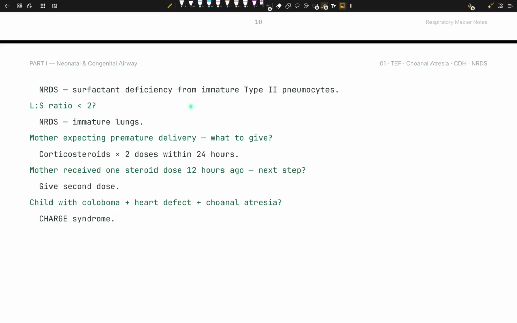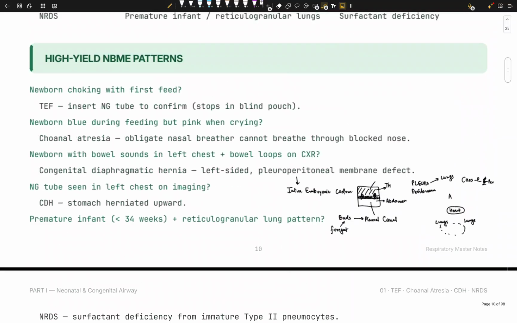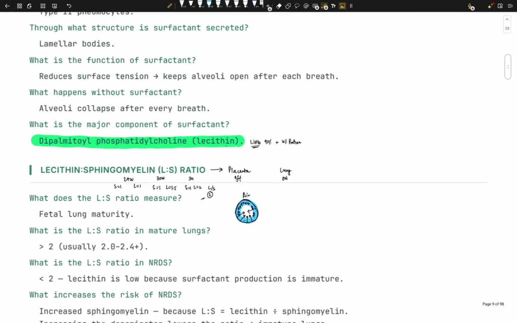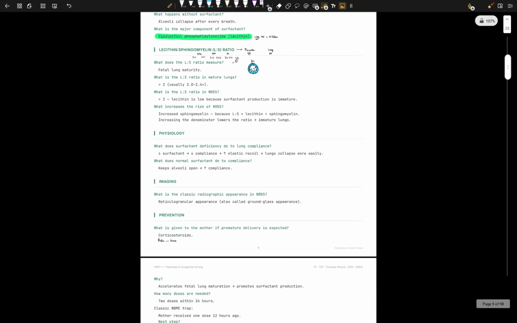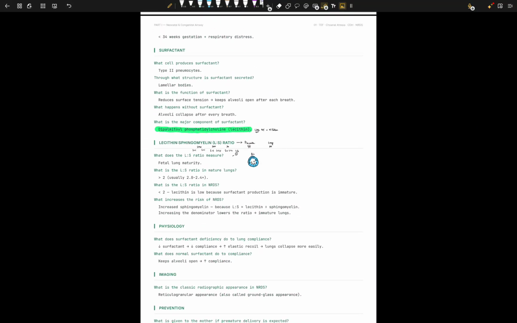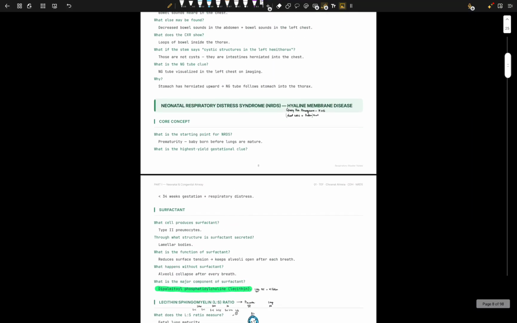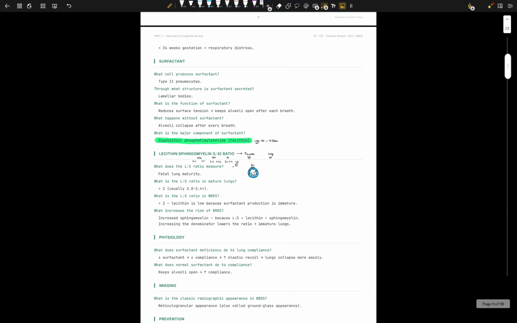We know why we have sphingomyelin. We know why the lecithin exists. Mother expecting premature, we give corticosteroids. Which one? We give betamethasone, right? And which one? And this one. Ooh, and dexa, right? I think it's dexa. I hope it's dexa. Where are you?